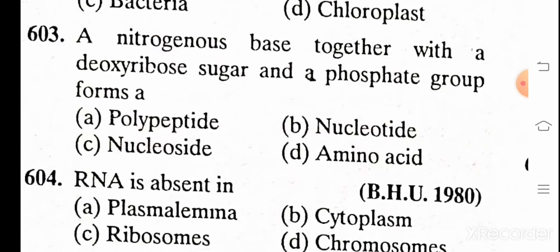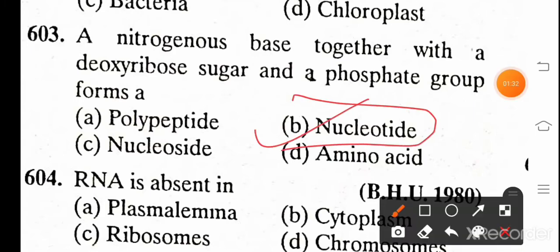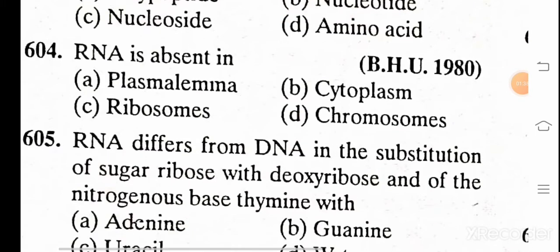A nitrogenous base together with a deoxyribose sugar and phosphate group form: A. polypeptide, B. nucleotide, C. nucleoside, D. amino acid. And the correct answer is B, nucleotide. RNA is absent in: A. Plasma lemma, B. Cytoplasm, C. Ribosomes, D. Chromosomes. And the correct answer is A, Plasma lemma.